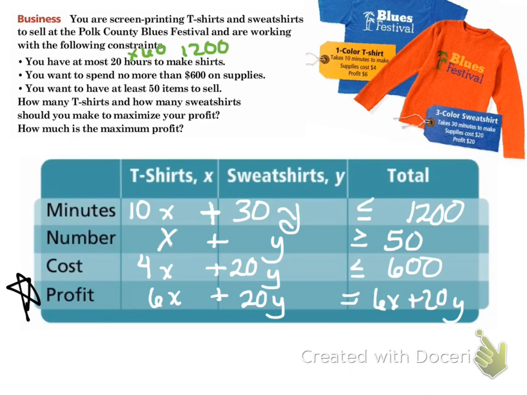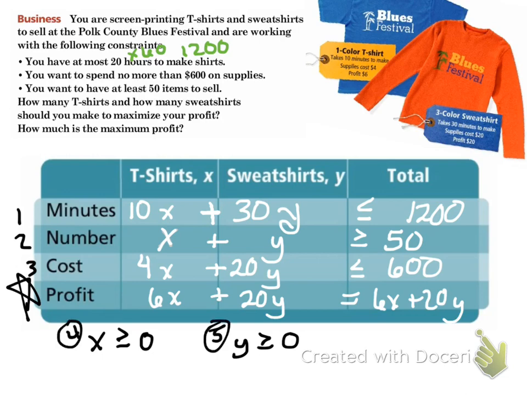But those are not the only constraints we have. We also have the constraint that we can't have a negative number of t-shirts sold. So that must be greater than or equal to 0. And the same thing for the sweatshirts: it must be greater than or equal to 0. And so we are going to graph 1, 2, 3, 4, 5 equations on the same graph, and we are going to shade and figure out where the overlap section is between those 5 inequalities.